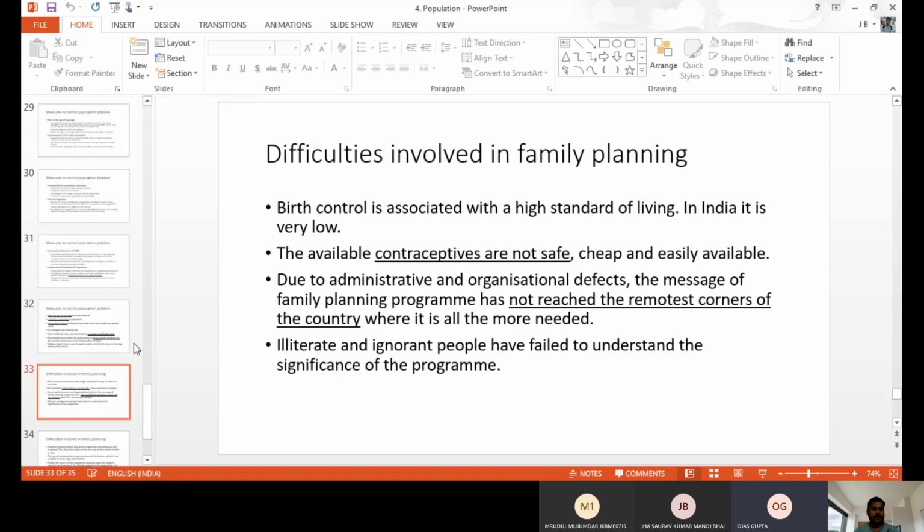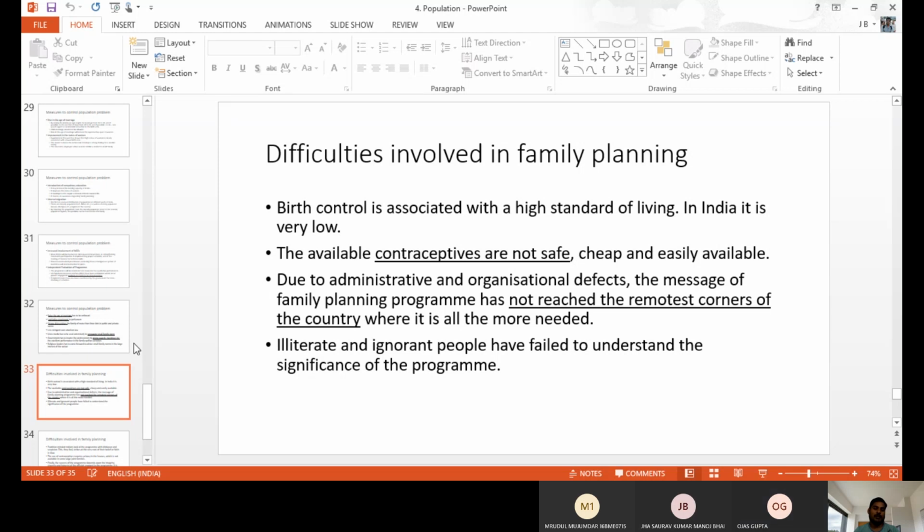So there are some difficulties involved in family planning. Because of these difficulties only we have a huge population. The first difficulty is the birth rate. In India, birth control is associated with the standard of living. When the standard of living improves, automatically childbirth also decreases. But in India, you know very well, a number of people have a low standard of living, so they are not aware and they do not follow a small family size.